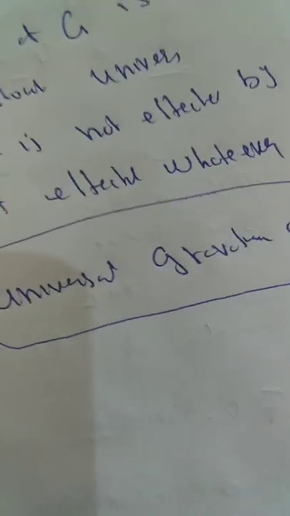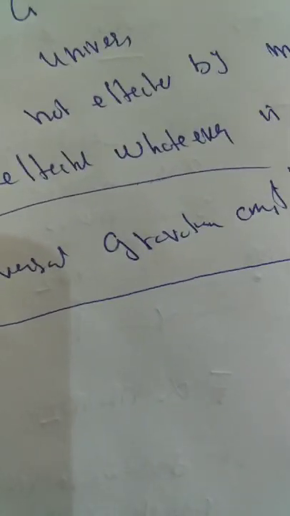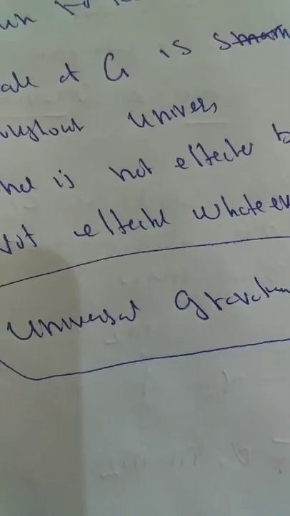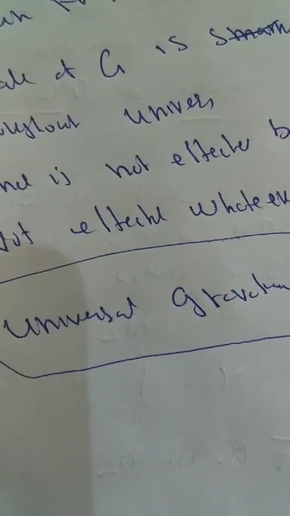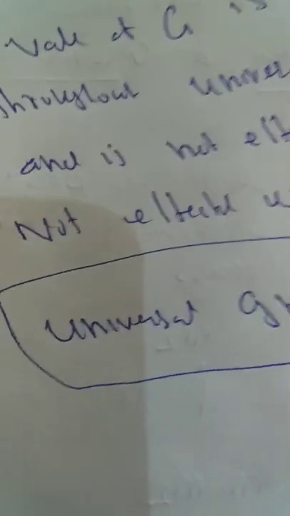Why is it called the universal gravitational constant? Because it remains the same throughout the universe. It is not affected by the earth to sun relation, sun to other star relation, it is not affected by the medium, it is not affected by the distance. That is why it is also called the universal gravitational constant. So G tells us about the force between 2 kg masses kept at a distance of 1 meter.